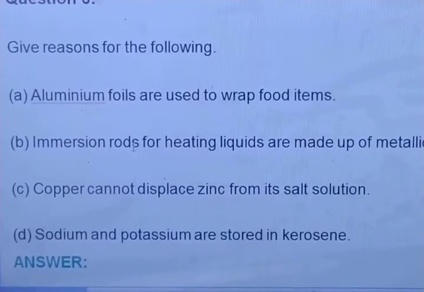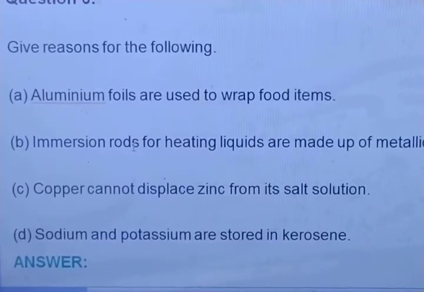Have you ever gone to any restaurant? In the restaurant, if you are taking a parcel, they will give you a bowl which is made up of some paper, and that bowl is wrapped with aluminium foils, or your tablet covers are also wrapped in aluminium foils. So can you tell me why these food items are being wrapped in aluminium foils?